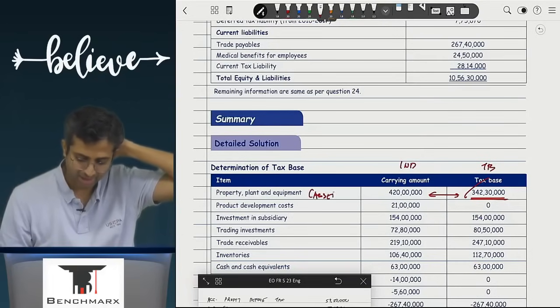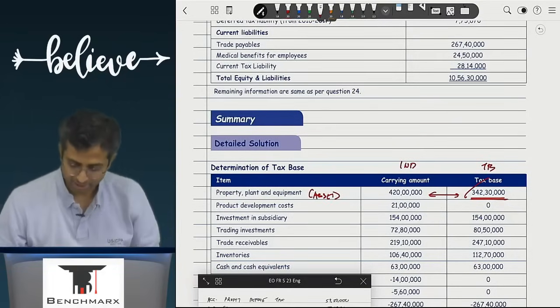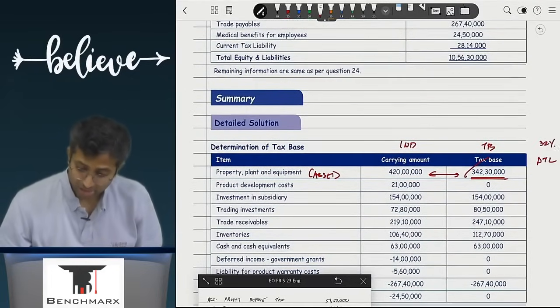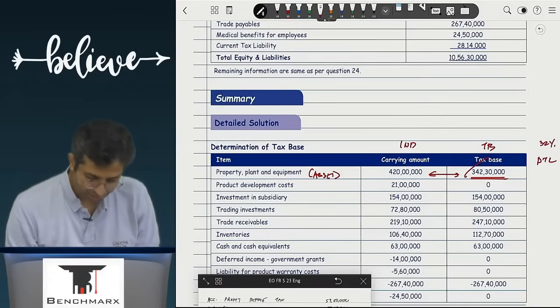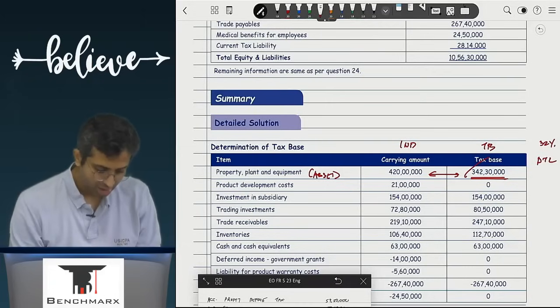For an asset, if your Ind AS value is greater than the tax base, the answer will be opposite and hence you will create what? DTL. अच्छा, DTL कौन से रेट पे निकलेगा? 32%. So if I take the difference, 420 minus 342, 30 into what rate? 32%.